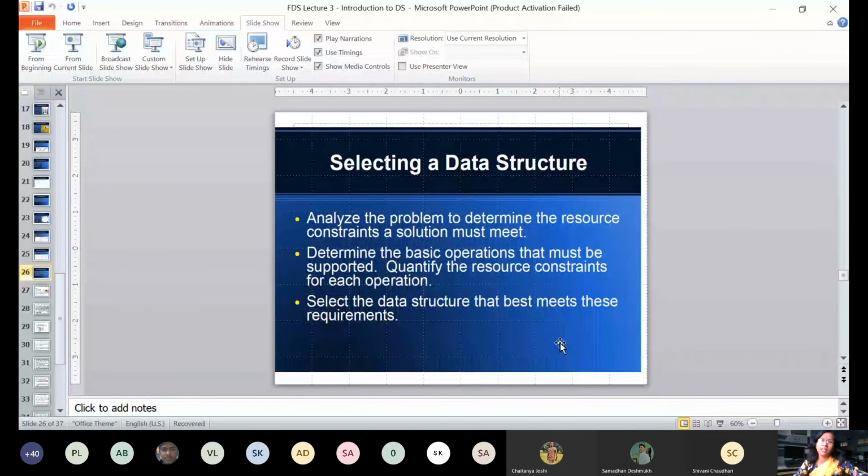Then the important question arises: how will you select a particular data structure? In order to select a particular data structure, the very first step needed is what? You will analyze the problem to determine what the resource constraints are, because it may happen that the resources are limited, and out of that you need to reach some final solution. Based on this analysis, you will determine the basic set of operations that must be supported, and then finally choose the appropriate data structure which best meets all these requirements.